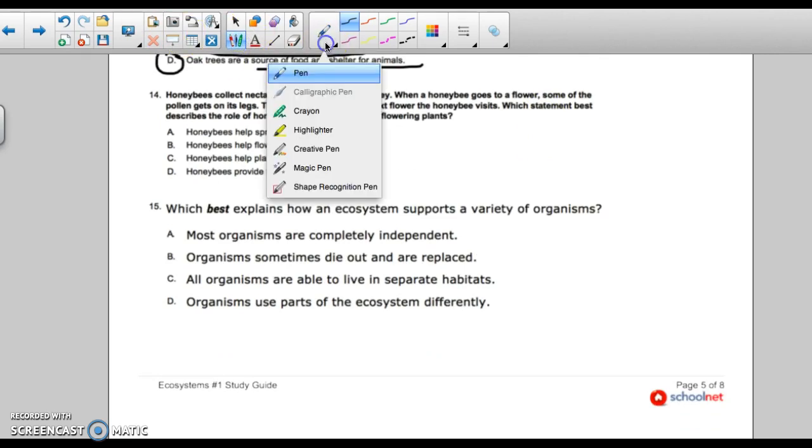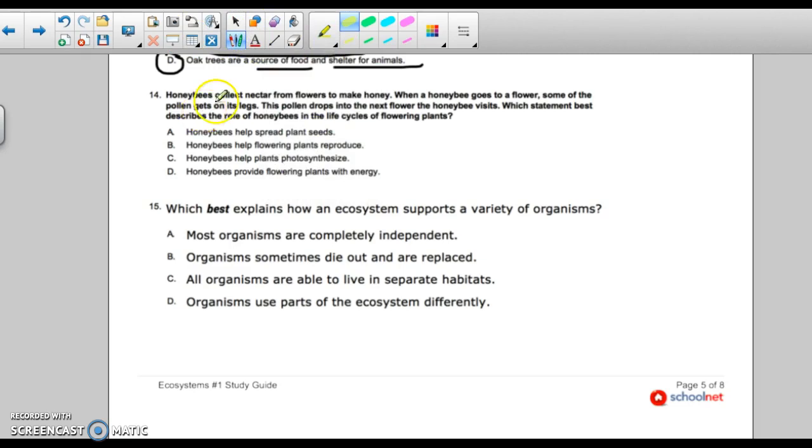Let me get out the highlighter for this one. It's a lot of stuff here. Honeybees collect nectar from flowers. They use that to make honey. When a honeybee goes to the flower, some of the pollen gets on its legs. Pollen drops into the next flower. Which statement best describes the role, or the niche, of honeybees in the life cycle of plants? Do honeybees help spread plant seeds?